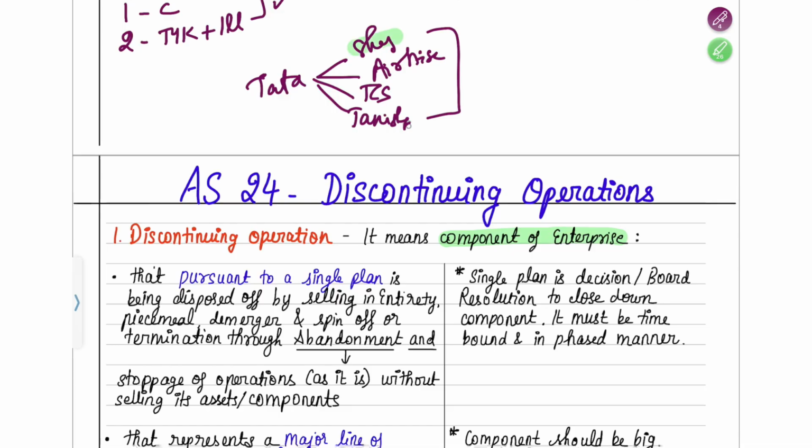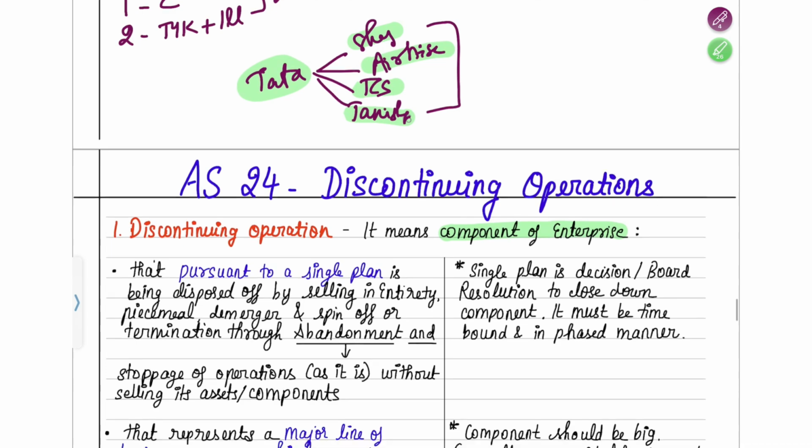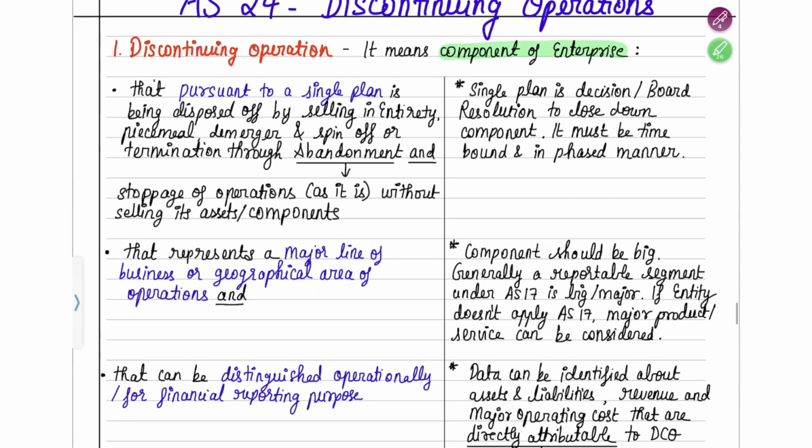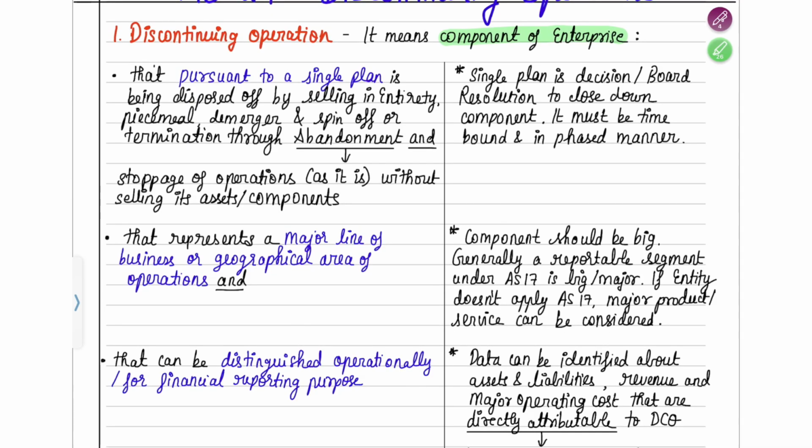Correct. Tata Sky is a component, Air Asia is a component, TCS is a component, and Tanishq is a component. So these are different components of one enterprise, or one group, which is the Tata group. So a discontinuing operation first must be at a component level. And then it has to fulfill three conditions: condition 1, condition 2, and condition 3. See here, you can see it's an "and". If all these three are fulfilled, then it means it is a discontinuing operation.